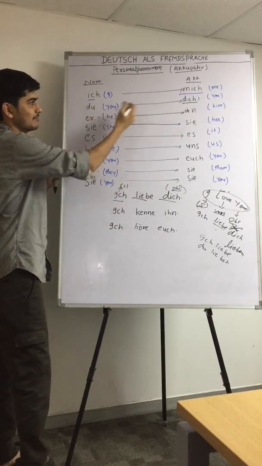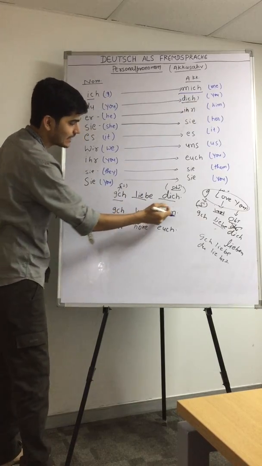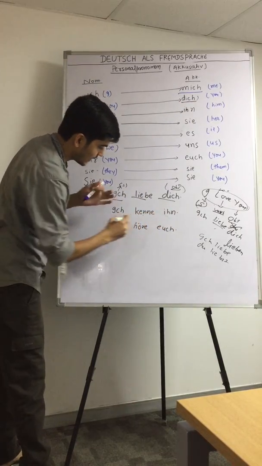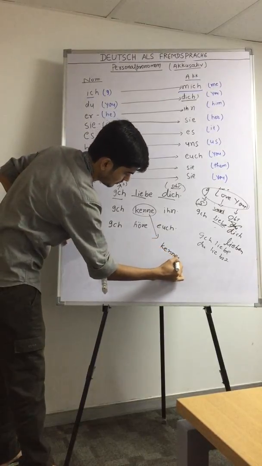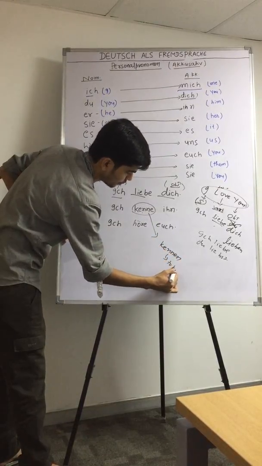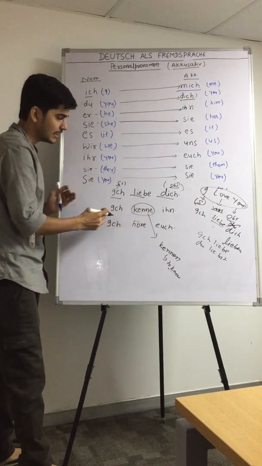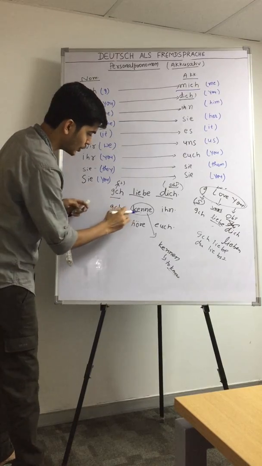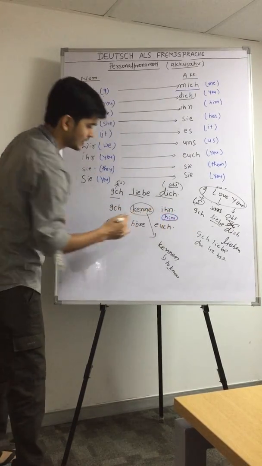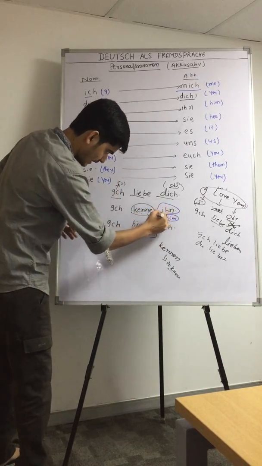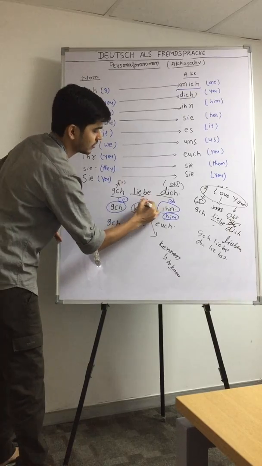Now, kennen is a verb, and here is the conjugation of kennen. Kennen is to know, and the conjugation of kennen with ich is ich kenne. Ich kenne ihn. I know him. So this is our him. It is our object, ich is our subject, and this one is the verb.